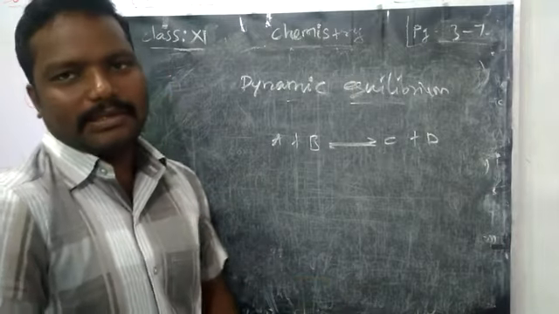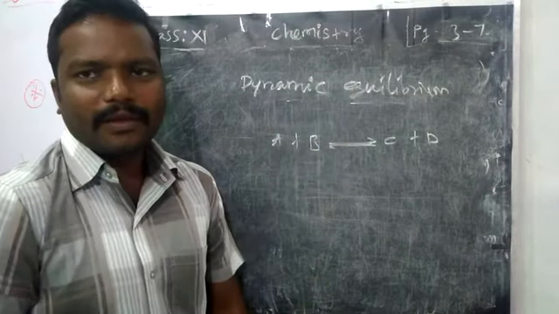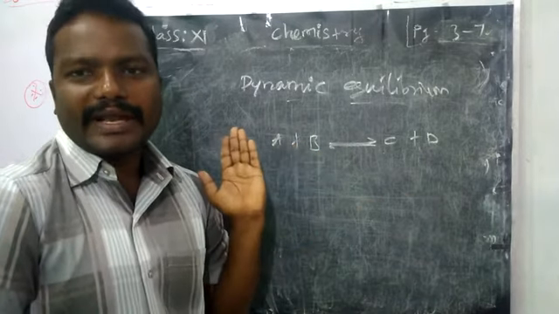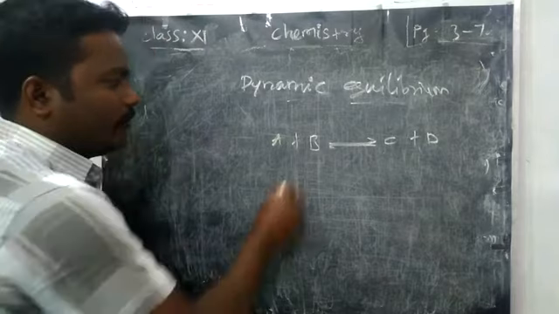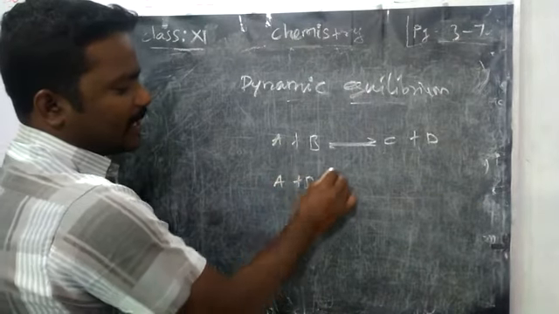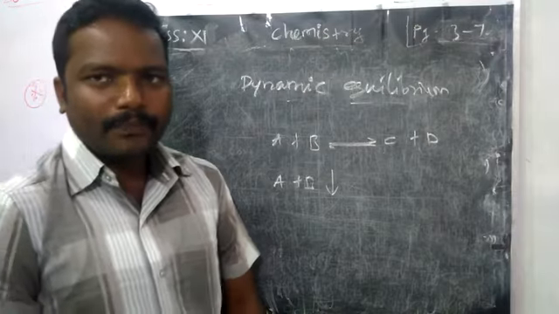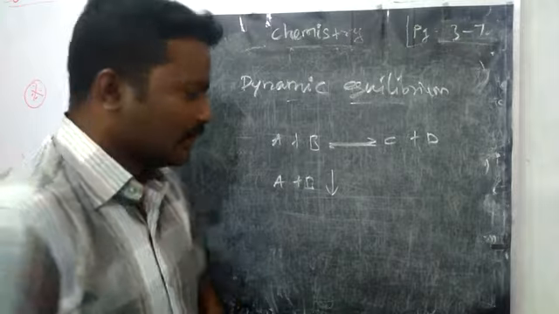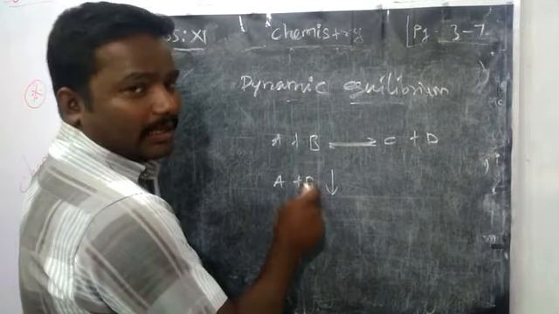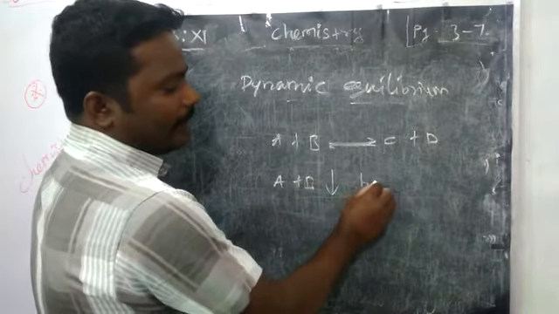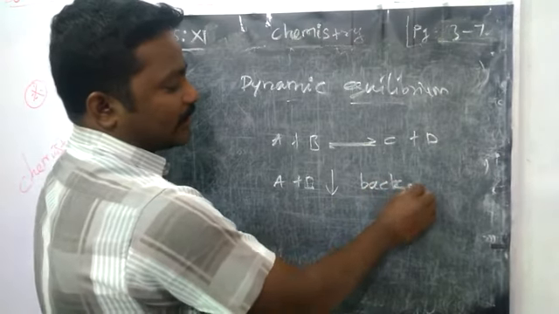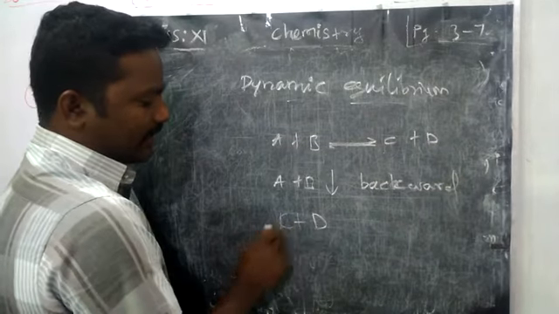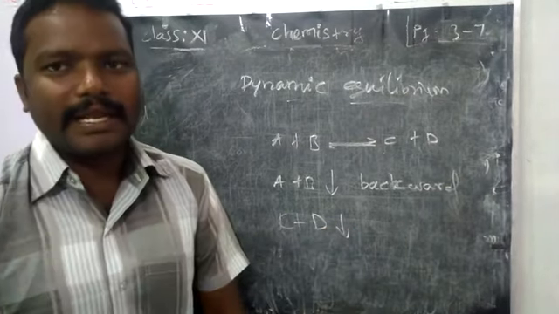So at this point, why are we saying dynamic? If you change the concentration of reactant, reaction will shift. For example, if you decrease A plus B concentration, what will happen? Forward reaction will take place? No, only reverse reaction takes place. Suppose if you decrease AB, a backward reaction will take place. Then if you decrease the concentration of product CD, what will happen?